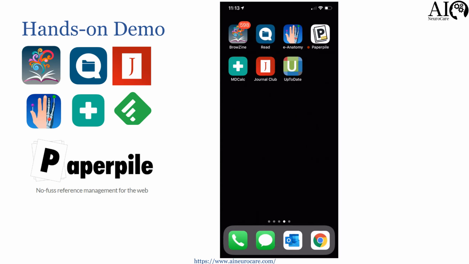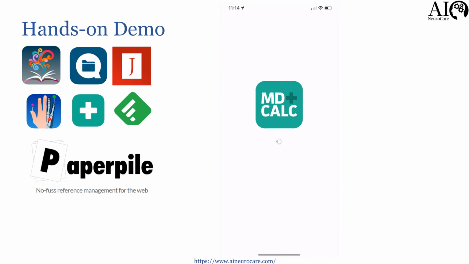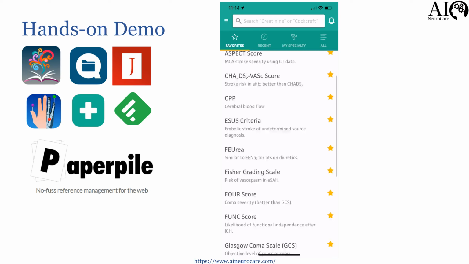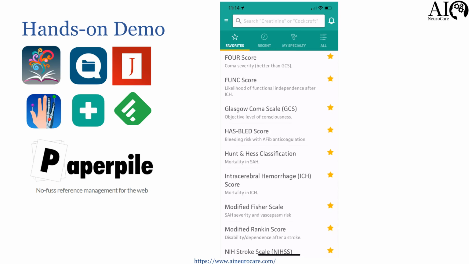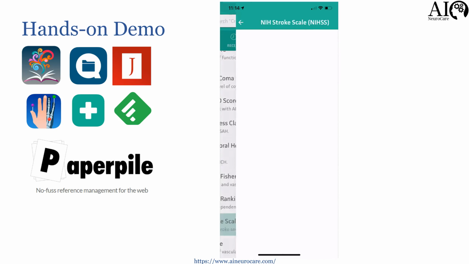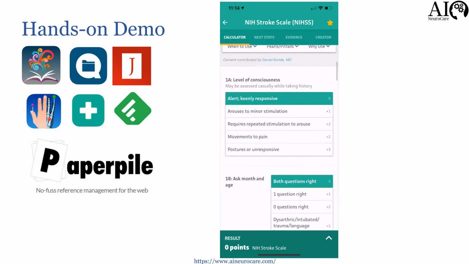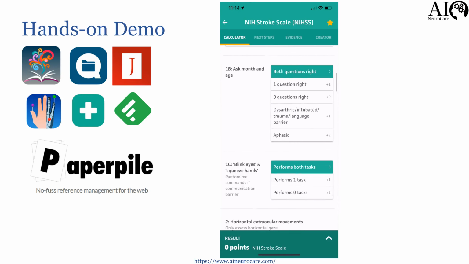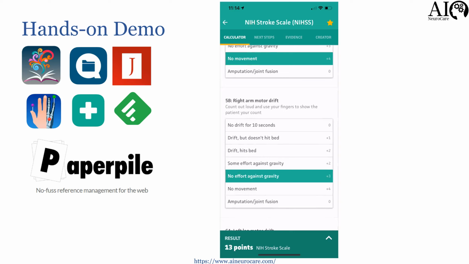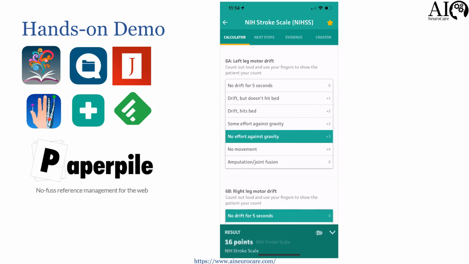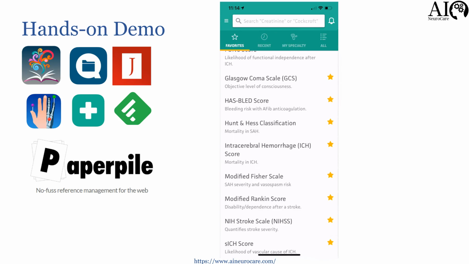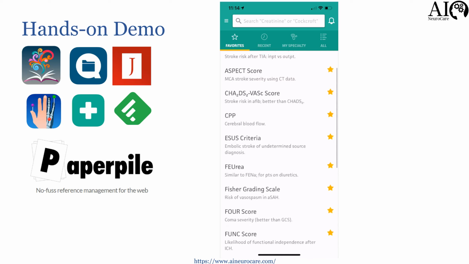The next one I'm going to talk about is MDCalc. So it is basically a calculator. The minute I fire it up, it goes to my favorites, and then I can easily scroll through my favorites, and as you can see, all these favorites are saved. And then I can just go to, let's say, NIH stroke scale, and then you can just go through the calculator, and keep clicking, and at this point in time, you can get an NIH stroke scale that you can pass along. It doesn't have a functionality in the sense that you can share it or text it or something. I wish they added that.